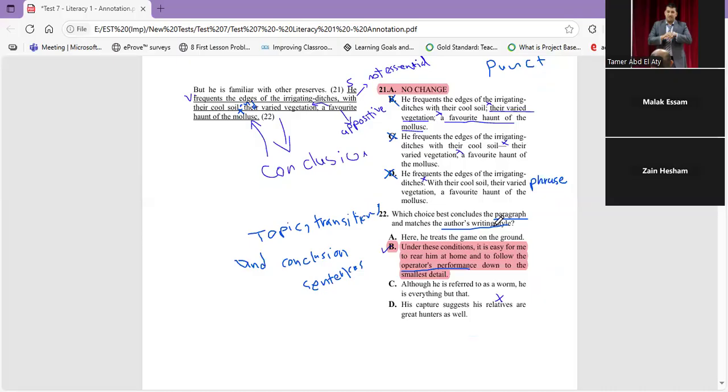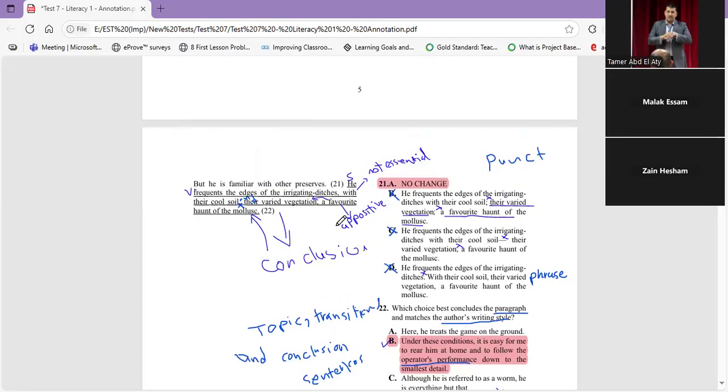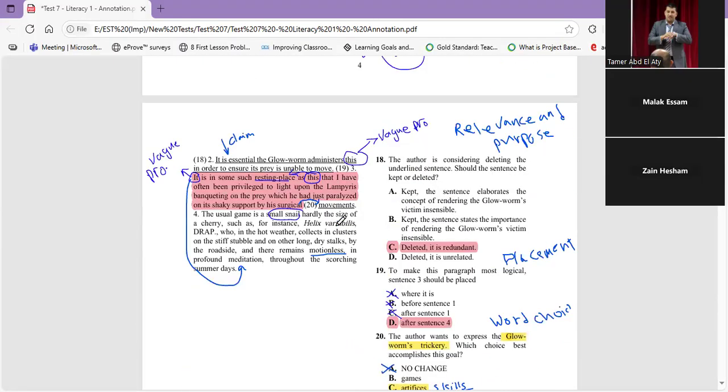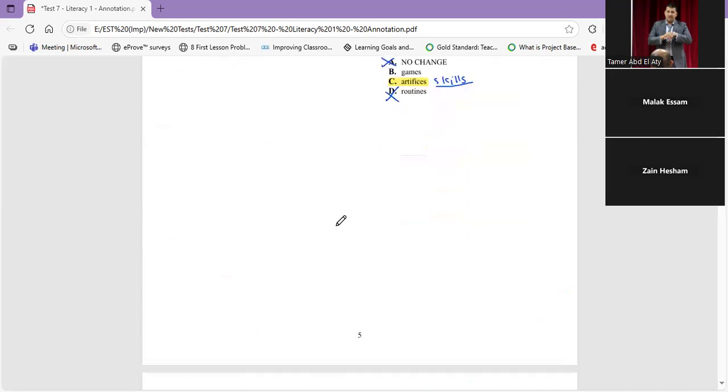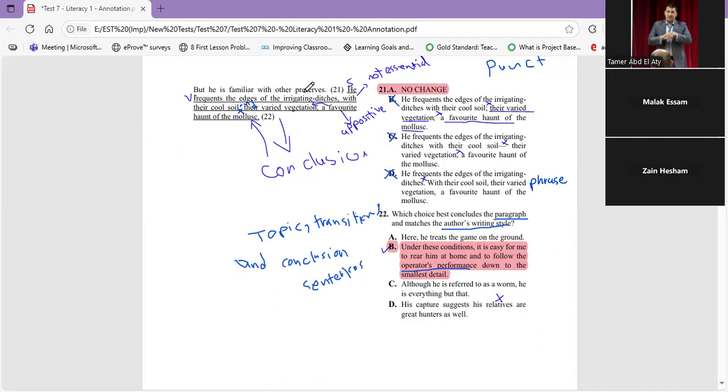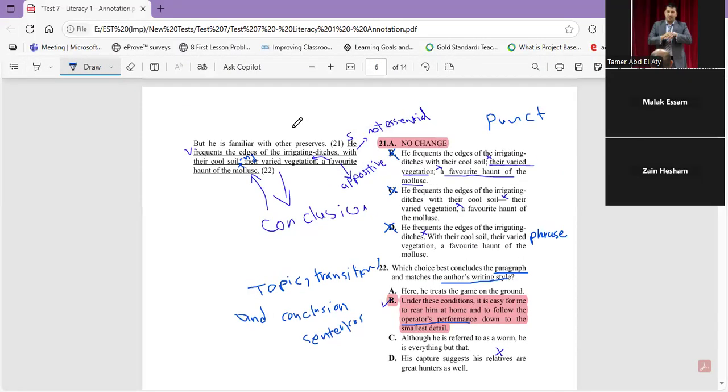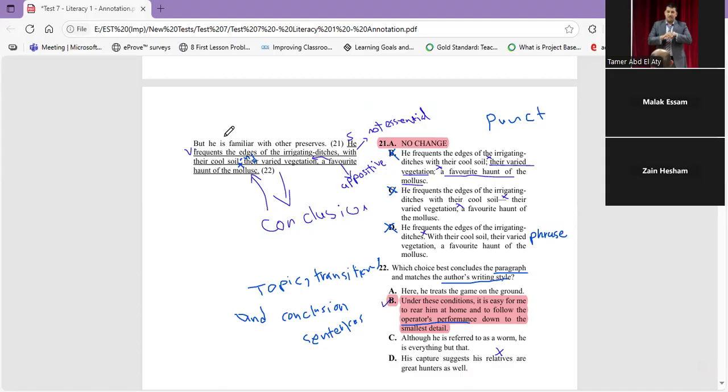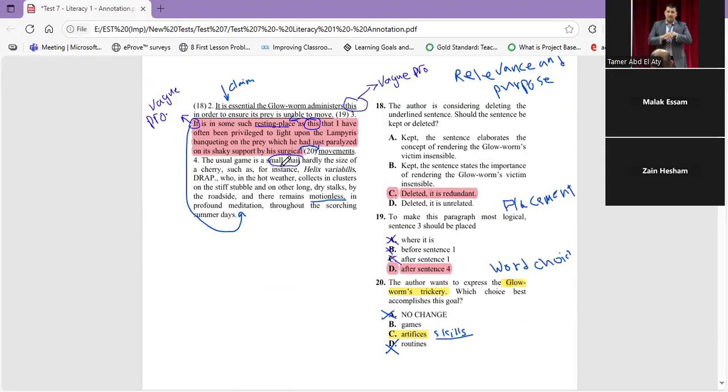Do you remember when I told you for the conclusion what we're going to do? We're going to look at the introduction for this paragraph. The introduction for this paragraph, actually, is only 2 sentences because it starts from here. And don't forget to look at the sentence before. I don't believe that this is the introduction, but let's read it. He said, but he is familiar. No, it's not. So let's find from here. From this one.